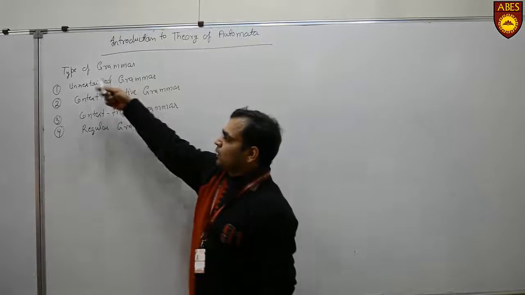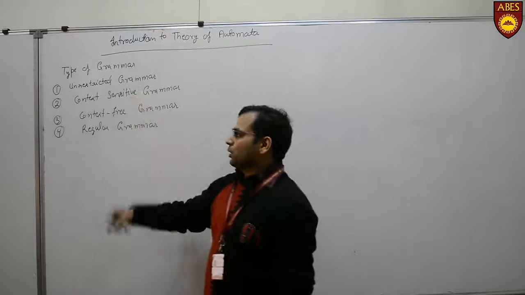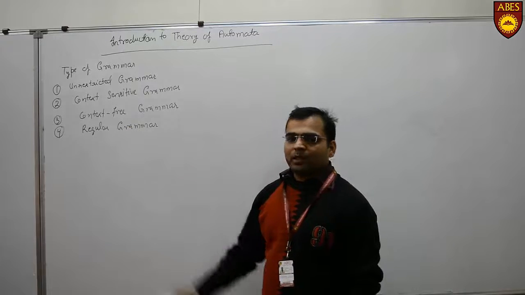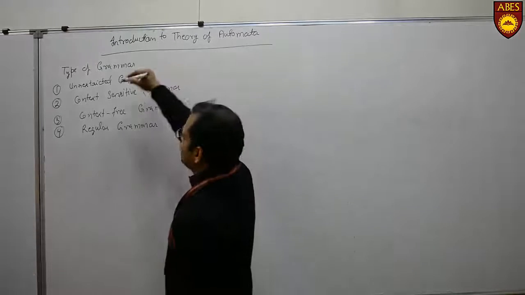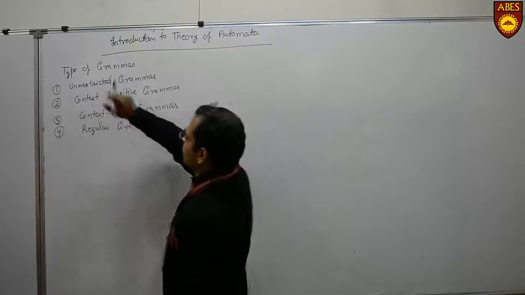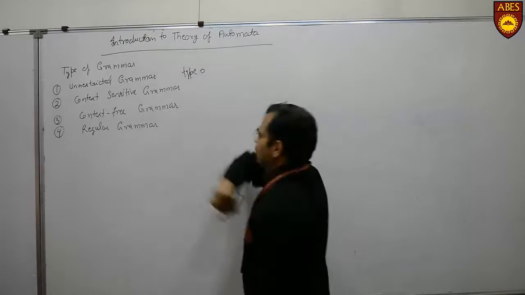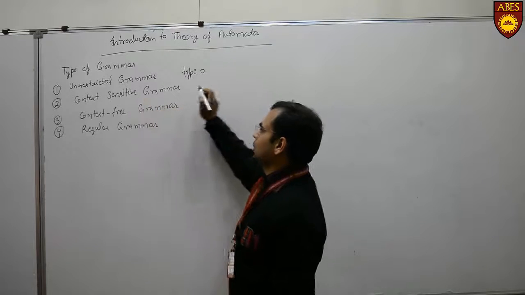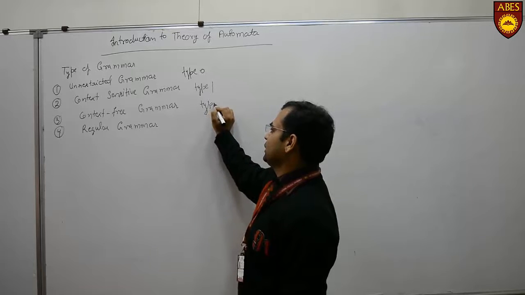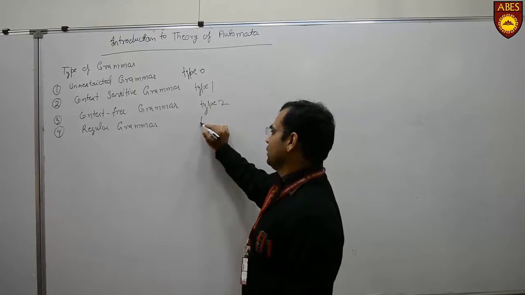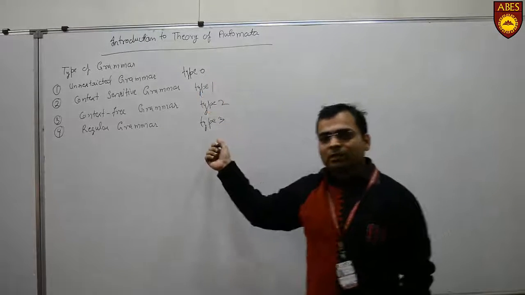Clear? So, the first type is unrestricted grammar. The second type is context sensitive grammar. The third type is context free grammar. And the last one is regular grammar. Clear? Your first type of grammar, that is unrestricted grammar, is also known as type 0 grammar, and the second type of grammar is known as type 1 grammar. The next one is known as type 2 grammar. The next one is known as type 3 grammar. So these grammars can also be known as likewise.